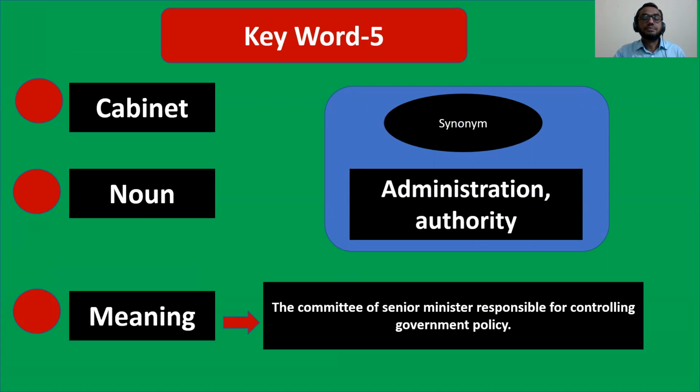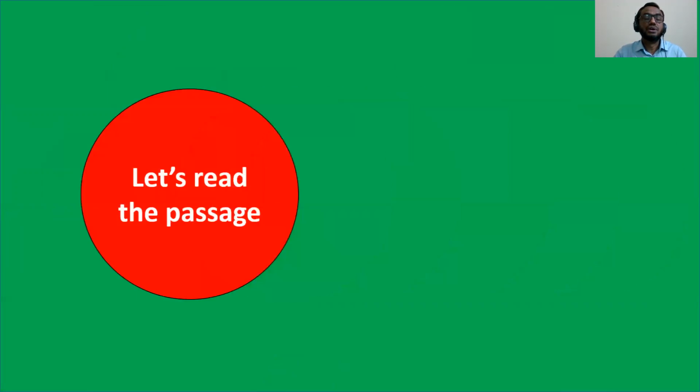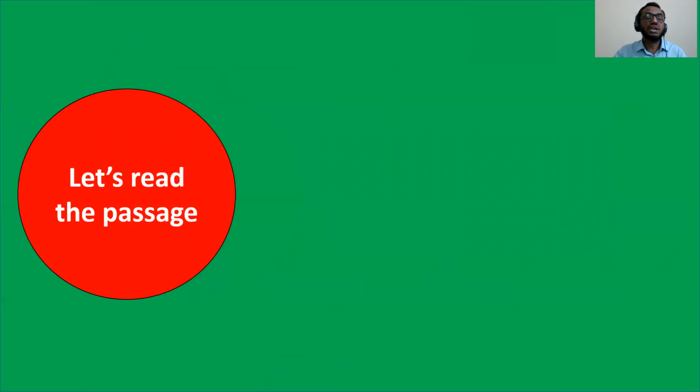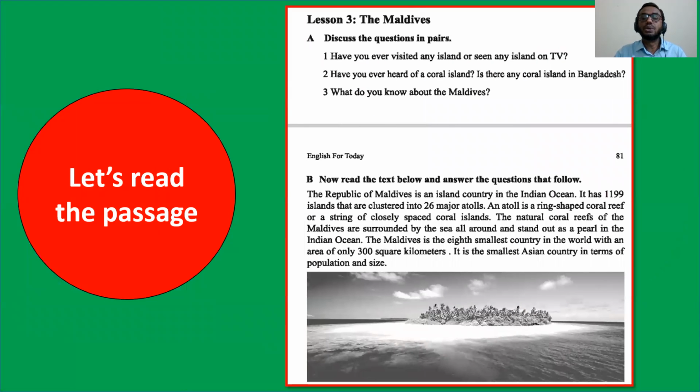Okay, fine. Those are the keywords. I think whenever you go through the passage, you can now easily understand it and make the answers of the exercise. Let's read the passage. Okay? Very good. Now look at the screen, lesson 3, the Maldives.